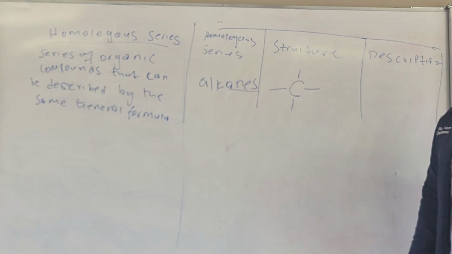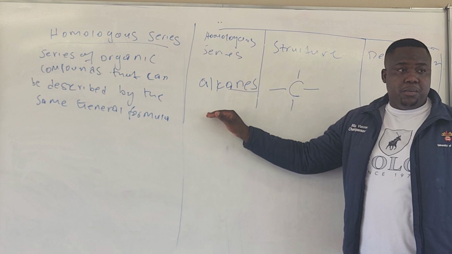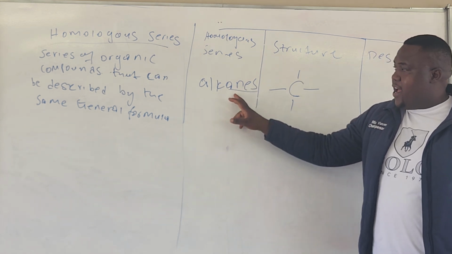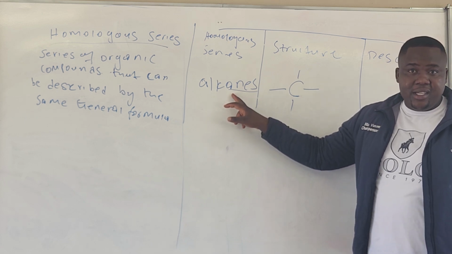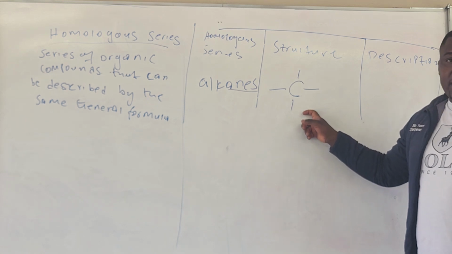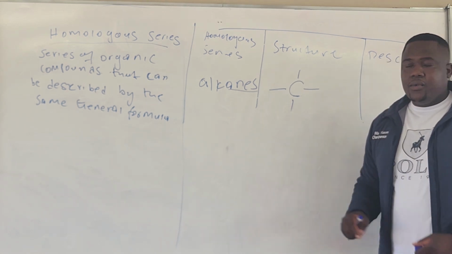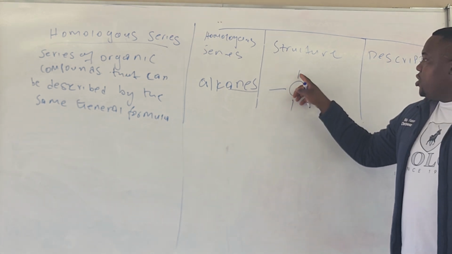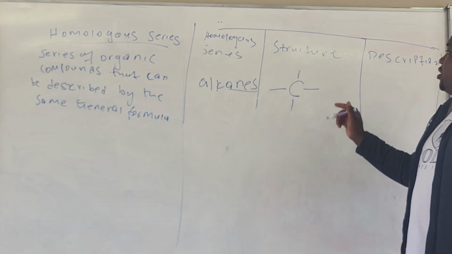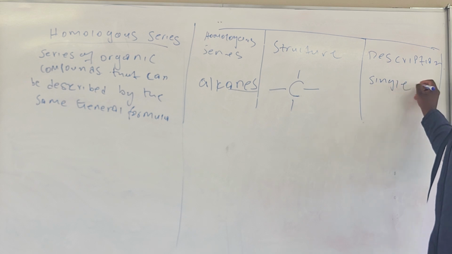It's the introduction, isn't it? The first homologous series is called the alkanes. The suffix, the last name, is called ane. The structure is like this. Can I give you the description of this one? Can you see these lines? They represent the bonds, right? These alkanes have got single bonds.